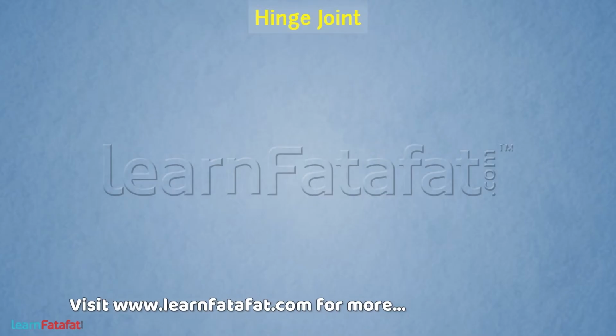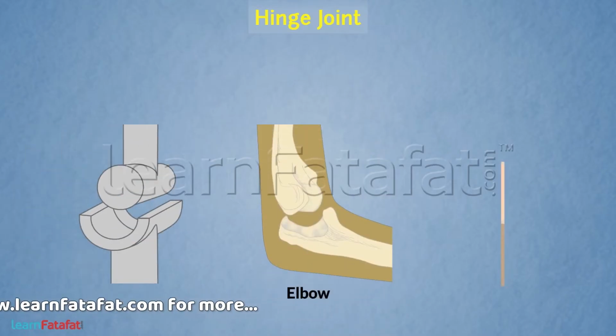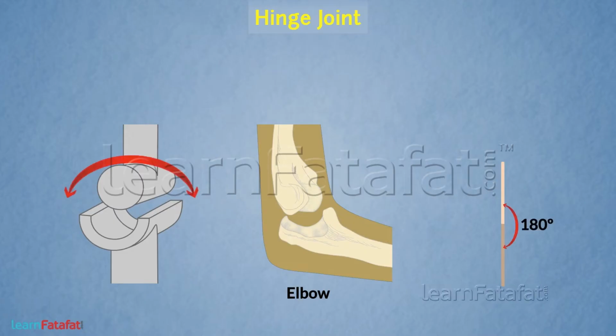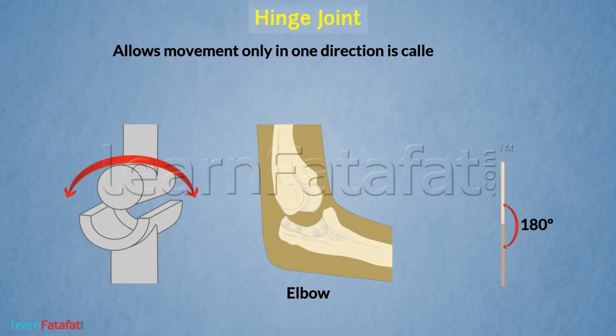Hinge joint. Take the case of the elbow. We can bend the elbow back and forth through 180 degrees. Such a joint, which allows movement only in one direction, is called a hinge joint. Other examples are joints in the knee, toe, fingers, etc.